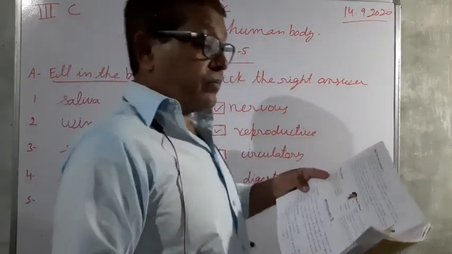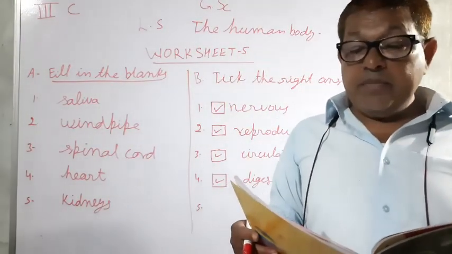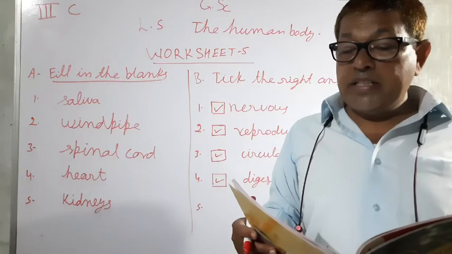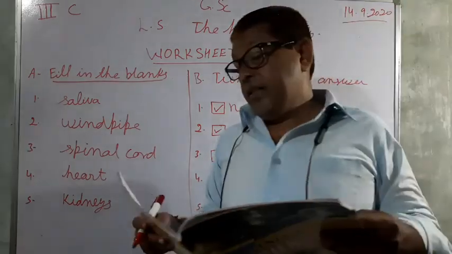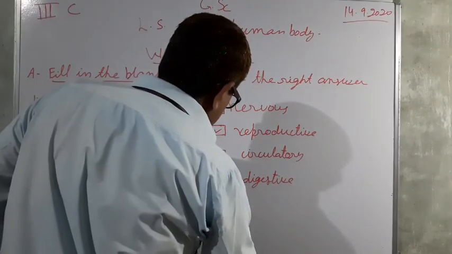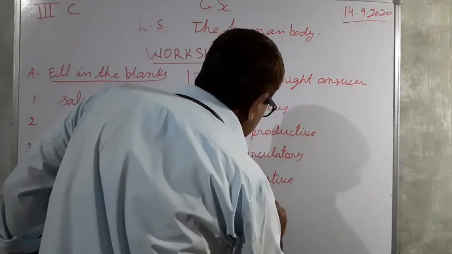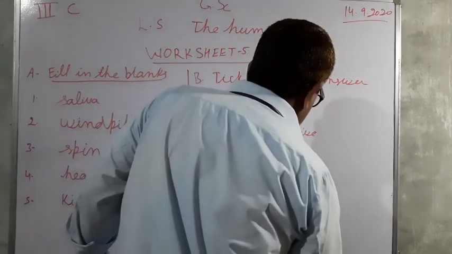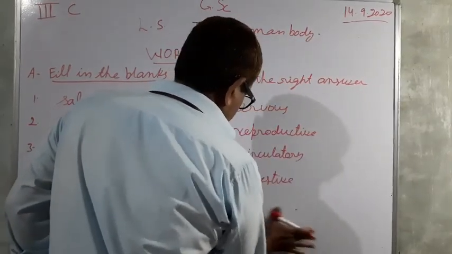And fifth, this system is made up of bones. So three options are here: circulatory system, skeletal system, and skeletal system. So the skeletal system is the correct option. So you have to make the tick against the skeletal system. This system is not written, so we have to write only skeletal.